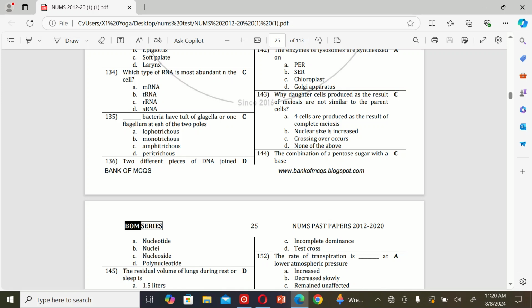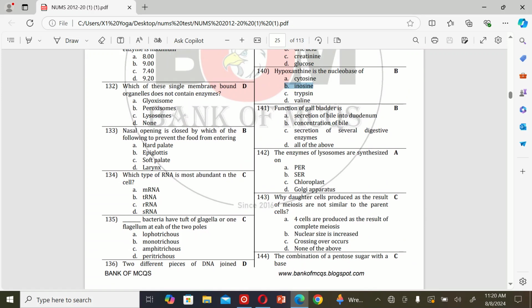The next MCQ is: the function of the gallbladder is A. Secretion of bile into the duodenum, B. Concentration of bile, C. Secretion of several digestive enzymes, and D. All of the above. So the correct option is B.